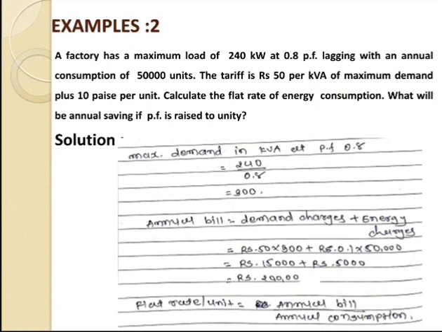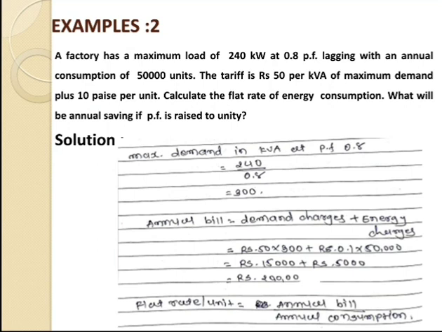A factory has a maximum load of 240 kilowatt at a 0.8 power factor lagging with an annual consumption of 50,000 units. The tariff is rupees 50 per kVA of maximum demand plus 10 paisa per unit. Calculate the flat rate of energy consumption. What will be the annual saving if the power factor is raised to unity?